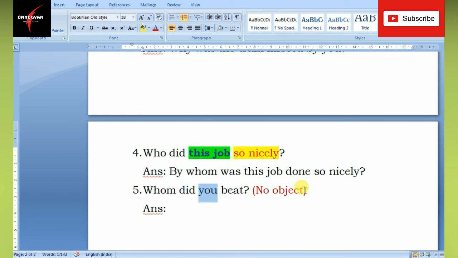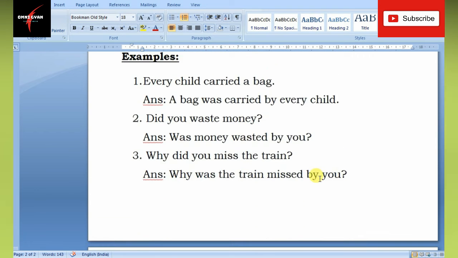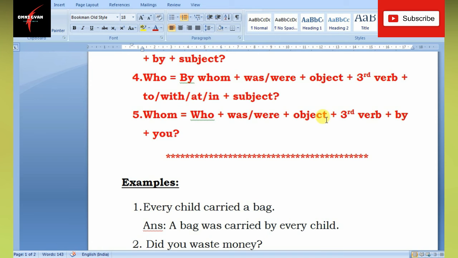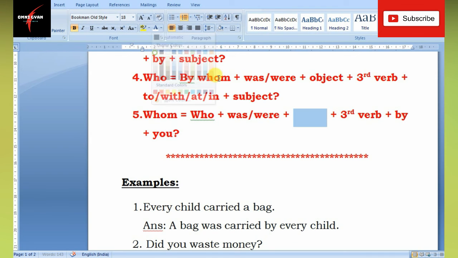So there is no object. And in case there is no object, I told you in the earlier classes also, no problem, just leave out the object, delete it. If there is no object, we do not need it. So we will shift from was or were to the verb, third form. That's it.